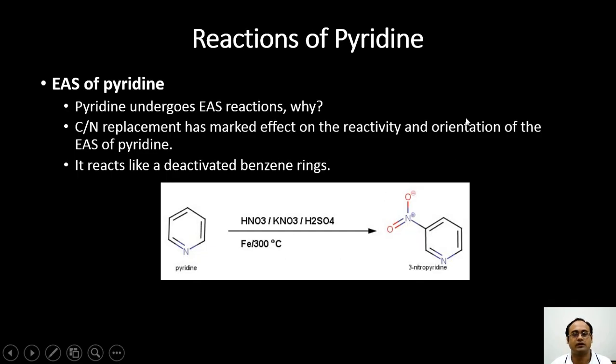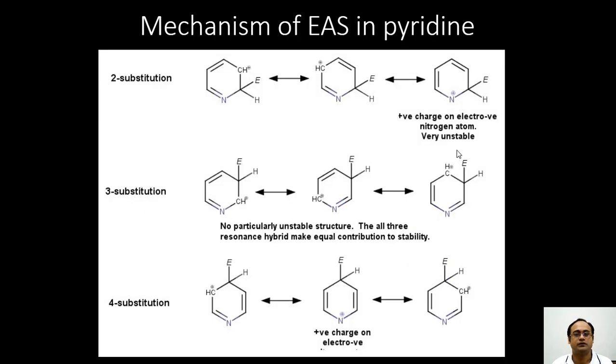So this lower reactivity and orientation can be explained, as we have done with benzene and its derivatives, using the structures of the intermediates that are formed during the substitution. If you consider the substitution at the second position, you will find that these intermediates are possible, in which the positive charge is distributed within the ring, and we find that a resonance hybrid structure is possible in which the positive charge is on the nitrogen. Such an intermediate is very unstable because an electronegative nitrogen doesn't want to lose electrons. Therefore, the substitution at the second position will be very slow.